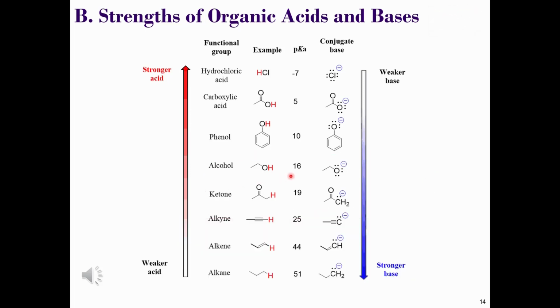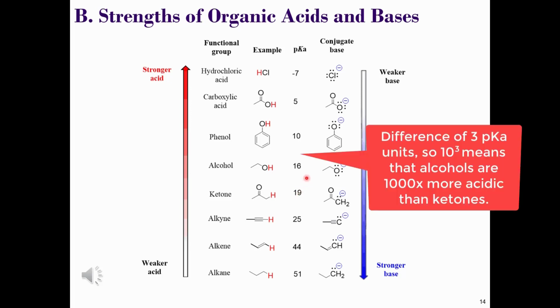Alcohols, according to this abbreviated table, have a pKa of about 16, while ketones have a pKa of about 19. Now this is a difference of 3 pKa units. Remember, each pKa unit represents a power or order of 10, hence 10 to the power of 3 is 1000. Therefore, alcohols are 1000 times more acidic than ketones.